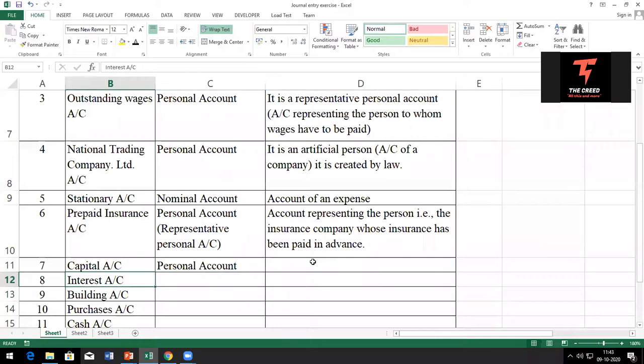Is it clear? Yes, sir. Next, Gayatri, interest account.